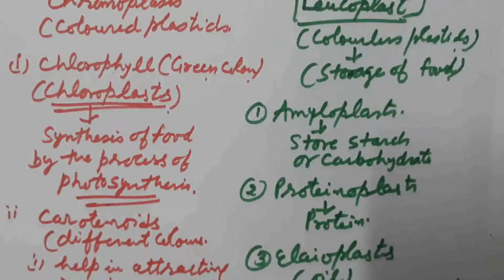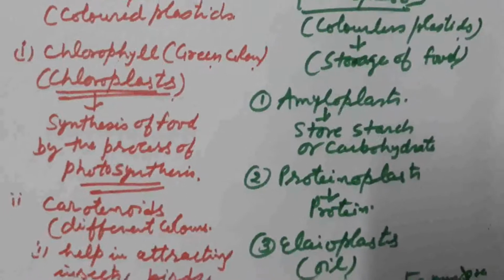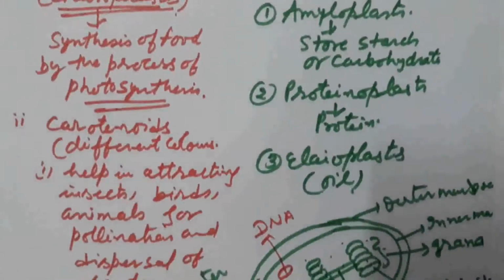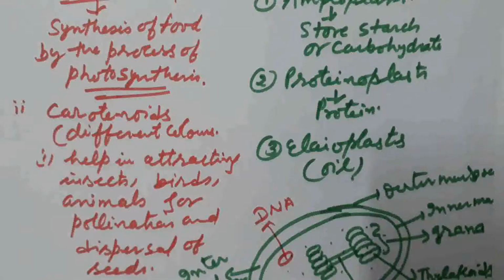And if pigments other than chlorophyll are present, they may be carotenoids, which give different colors to the flowers and fruits and help in attracting insects, birds or animals which help in pollination and dispersal of seed.